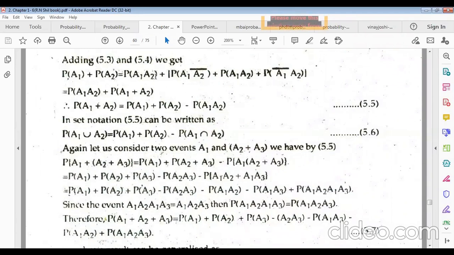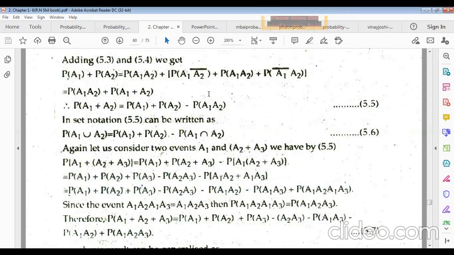Now, remember it, the probability of A1 and A2, plus the probability of A1 happening and A2 not happening, plus the probability of A1 not happening but A2 happening. This plus means union. So the probability of this plus the probability of A1 and A2. So the probability of A1 union A2 equals the probability of A1 plus the probability of A2 minus the probability of A1 and A2.